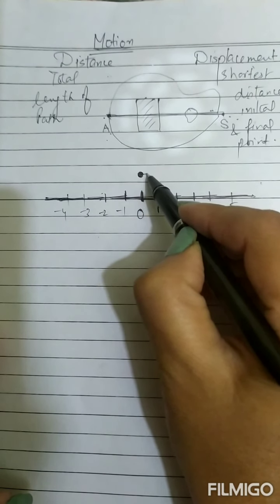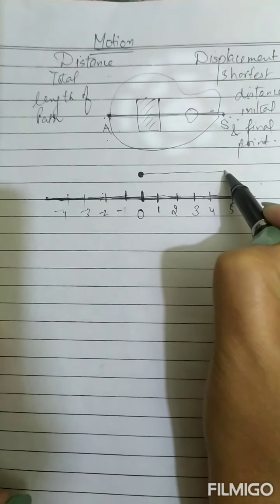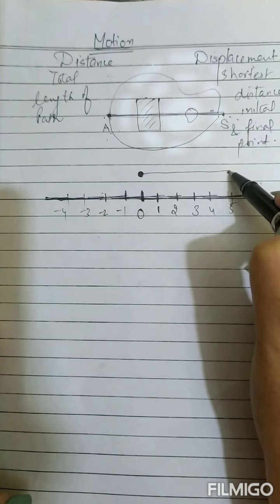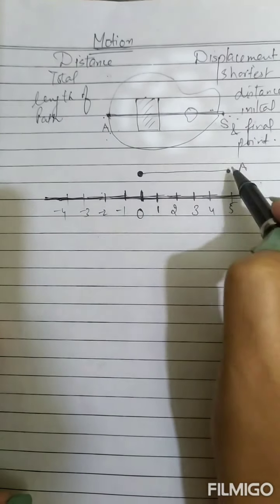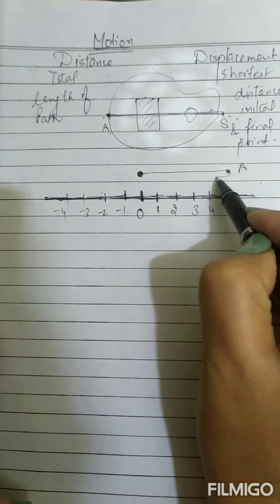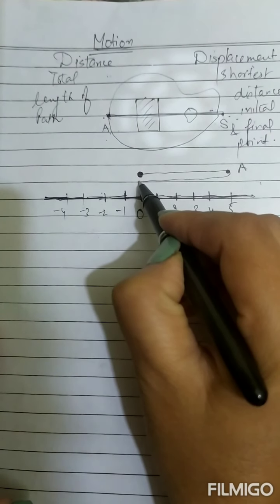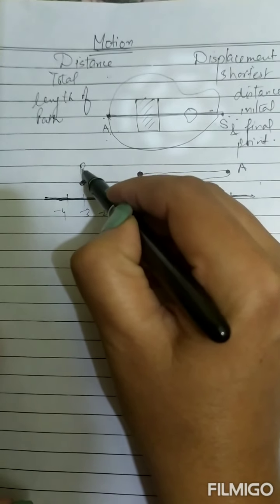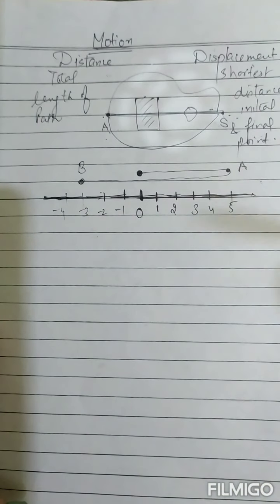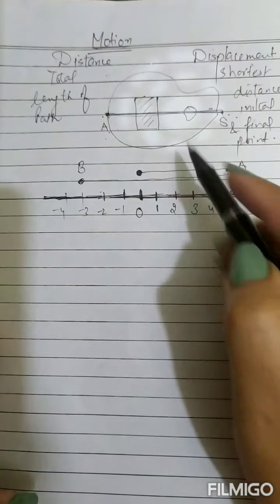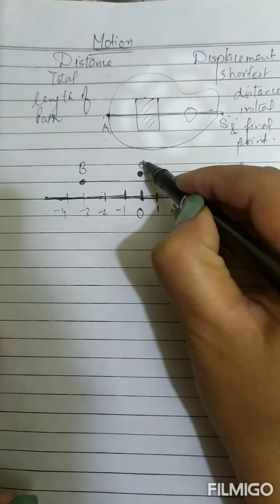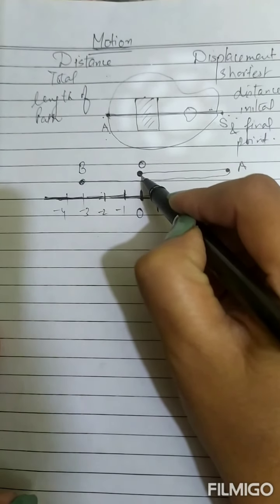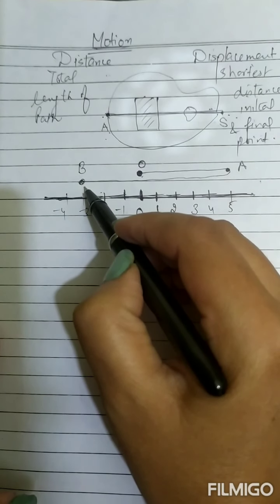It has travelled in this direction, a straight distance up till here, say point A. Then this object has returned back, reaches point O, and then travels further up till point B. Find the distance between this initial point, that is O, and the final point B.